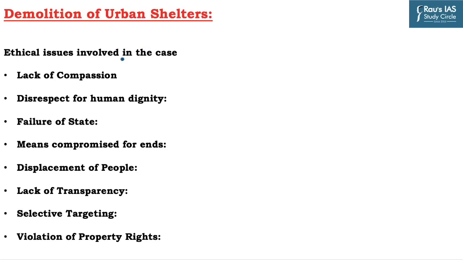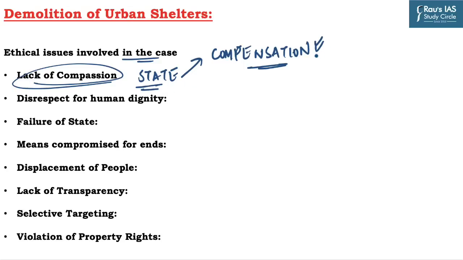So what are the ethical issues involved in the case? The first one is lack of compassion on the part of the state or the agencies which are involved in this particular demolition case. In most cases, the demolition exercise is conducted by state agencies without providing adequate compensation to the affected people, and it shows lack of compassion towards the poor people of the country. The second ethical issue is the disrespect for human dignity.